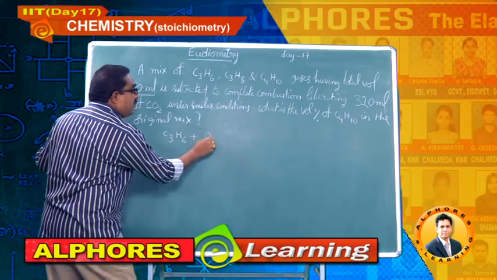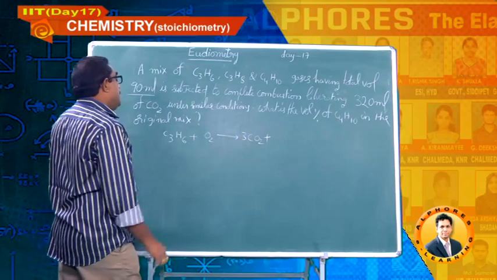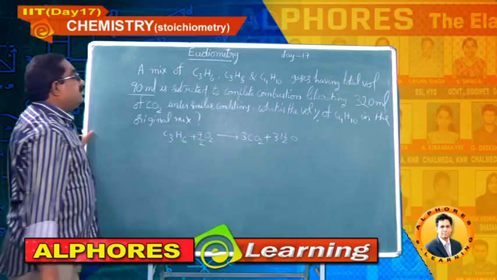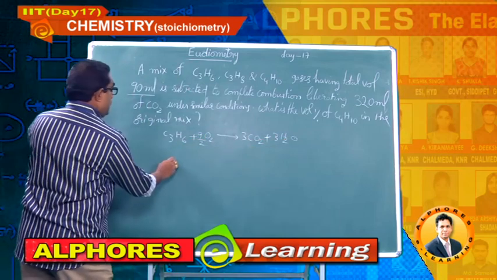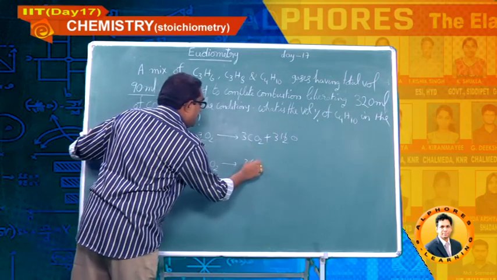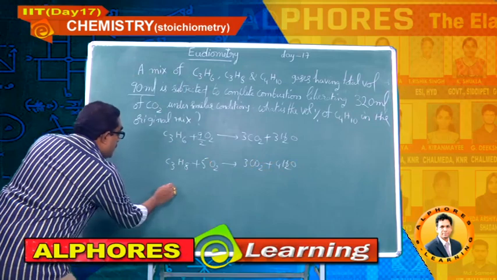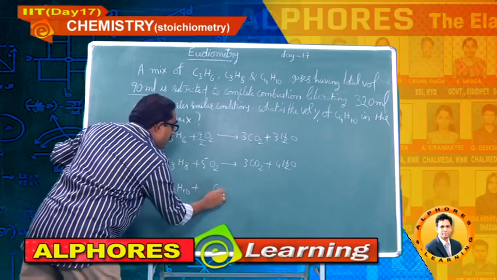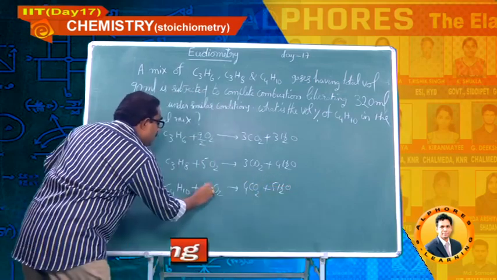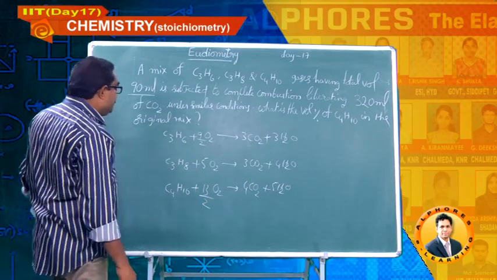C3H6 plus O2. 3 carbons are there, 3 CO2. 6 hydrogens are there, 3 H2O. 6 plus 3, 9, so here 9 by 2 O2. Okay, next, C3H8 plus O2. 3 carbons, 3 carbon dioxide, 8 hydrogens, 4 H2O. This is 5. Next, C4H10 plus O2, 4 carbon dioxide plus 5 H2O, 8 plus 5, 13 by 2 oxygen. These are the respective combustion reactions.